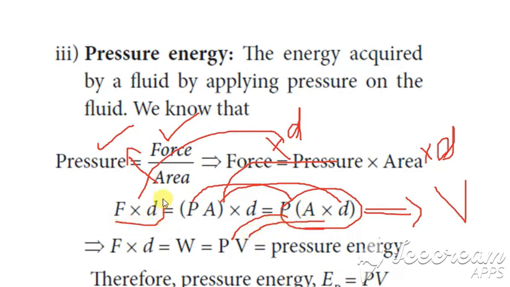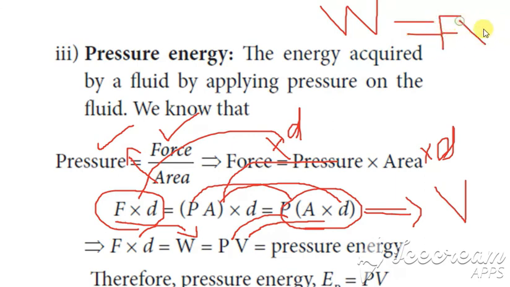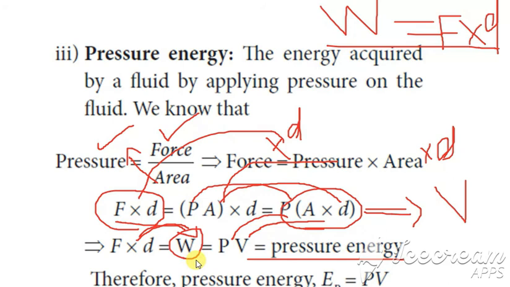And what is this force into distance? That is equal to the work done. Always work done is equal to force into distance. We have to know this formula. This is a very basic formula. Work done is equal to force into distance. So instead of this force into distance, we write W, and this is written as P into V. That is equal to the pressure energy. Why? Because this work done is always equal to the energy, and so we got the value of the pressure energy. Clear?